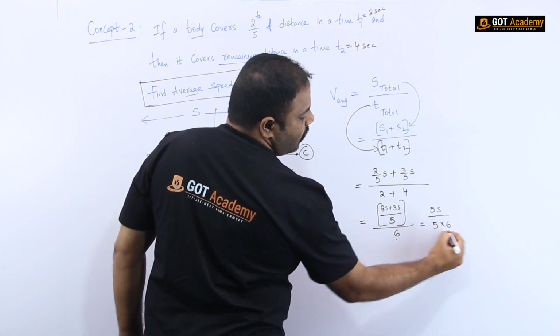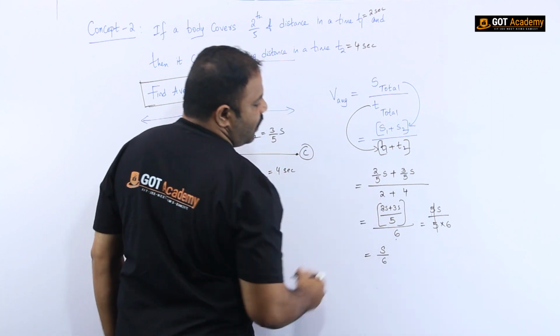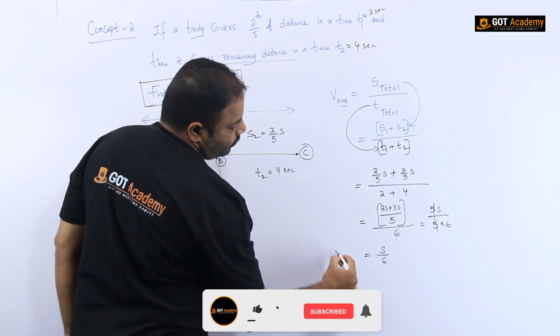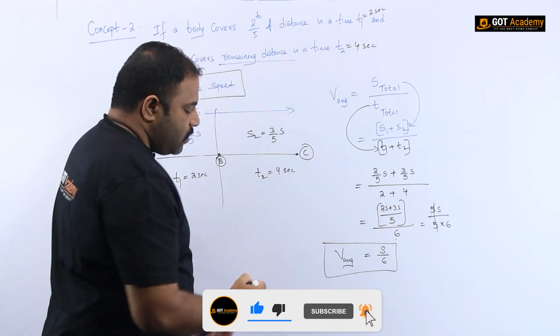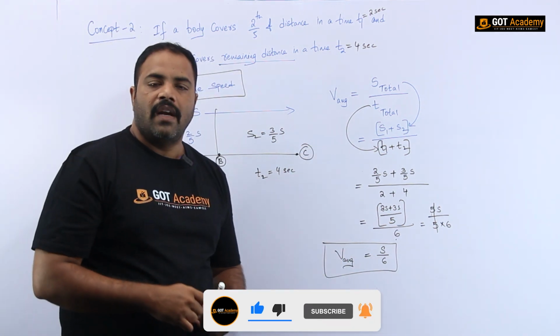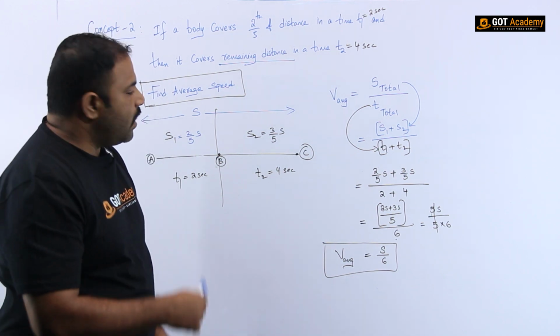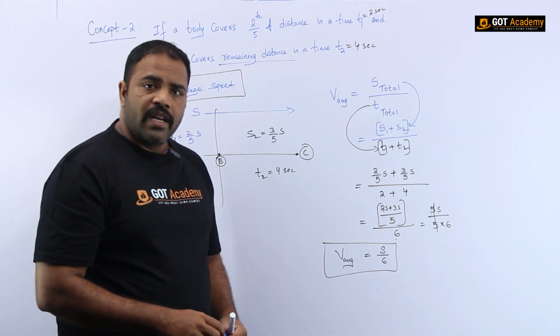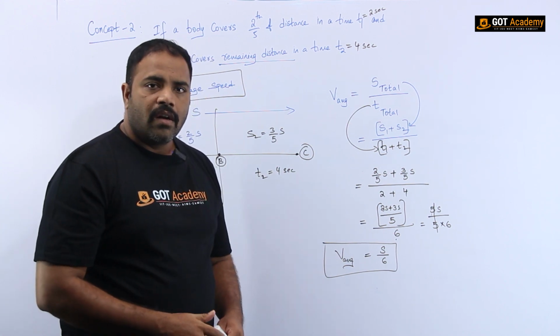We can write like this. So these two will be cancelled. So the average speed is S by 6. So this is the way we have to write it down. Clear? You can take a screenshot, or you can pause it and observe it carefully, my dear students.